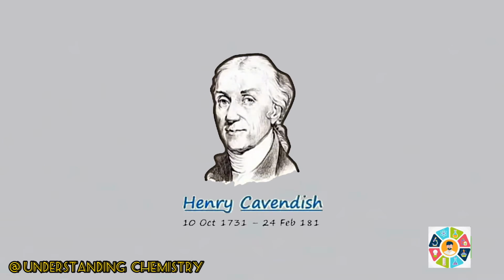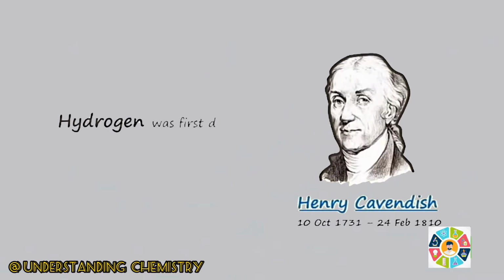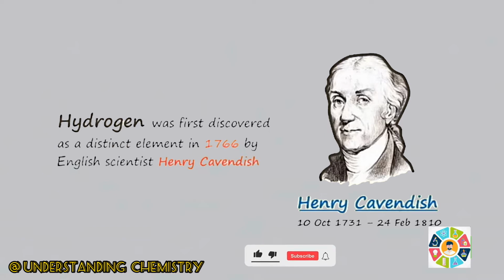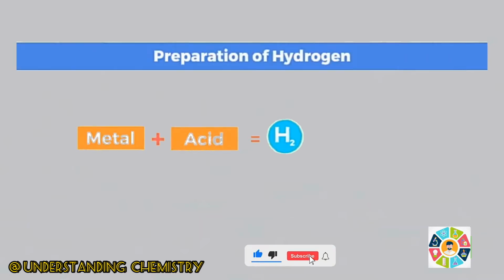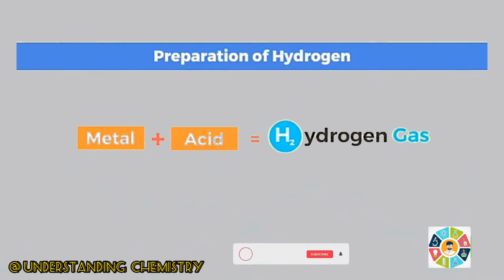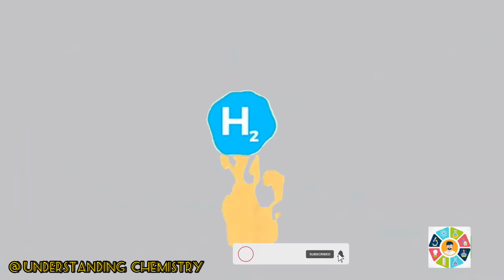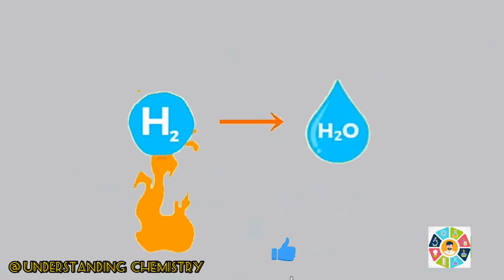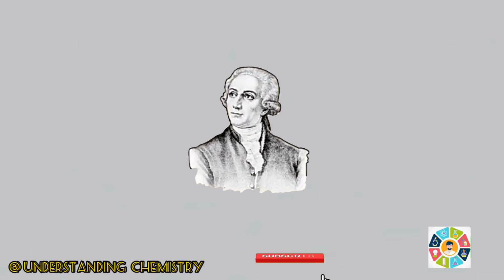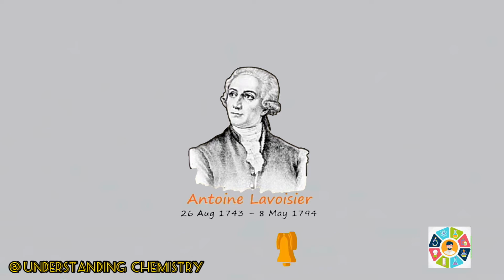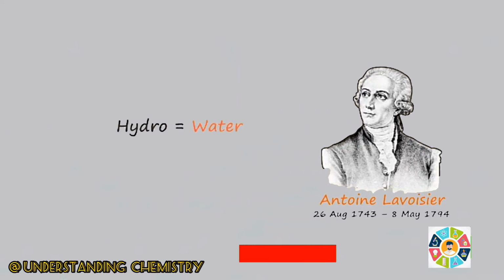Henry Cavendish. Hydrogen was first discovered as a distinct element in 1766 by an English scientist, Henry Cavendish. He prepared it by reacting an acid with a metal and described the gas released as inflammable air from metals. Cavendish also observed that when the gas was burned, it produced water. In 1783, a French scientist, Antoine Lavoisier, named this element hydrogen, which comes from the Greek hydro, meaning water, and